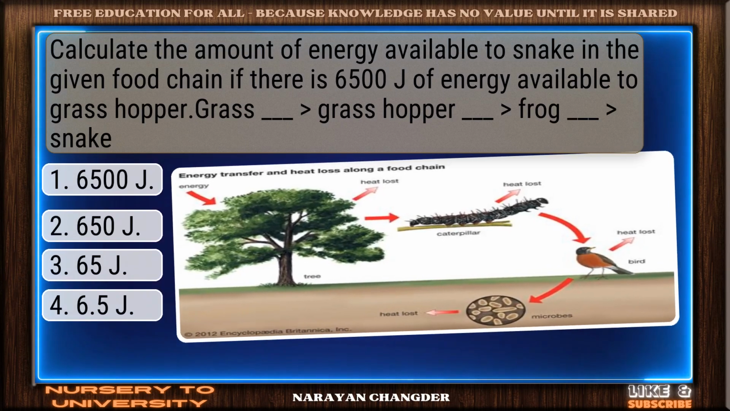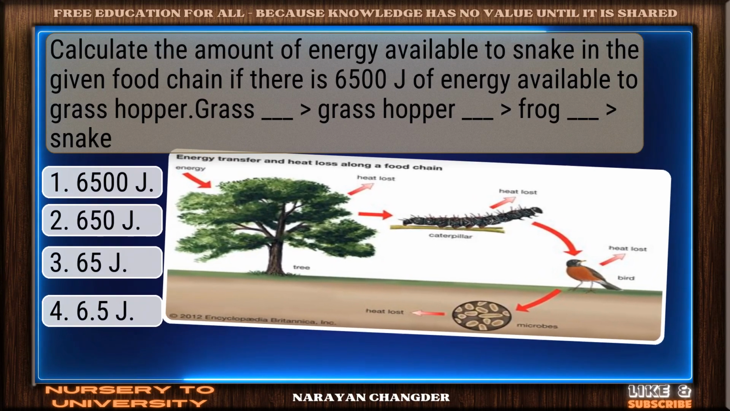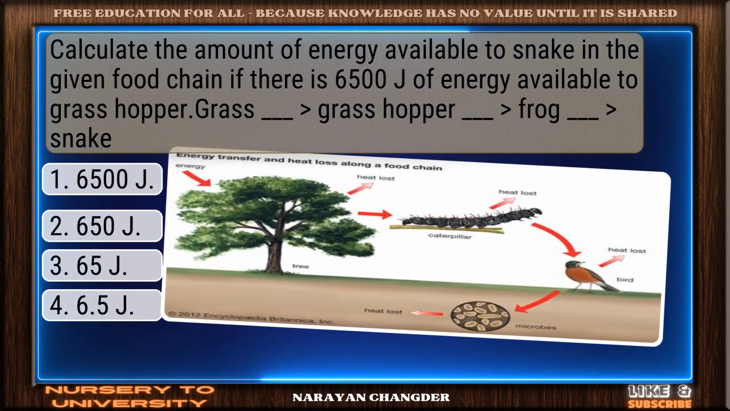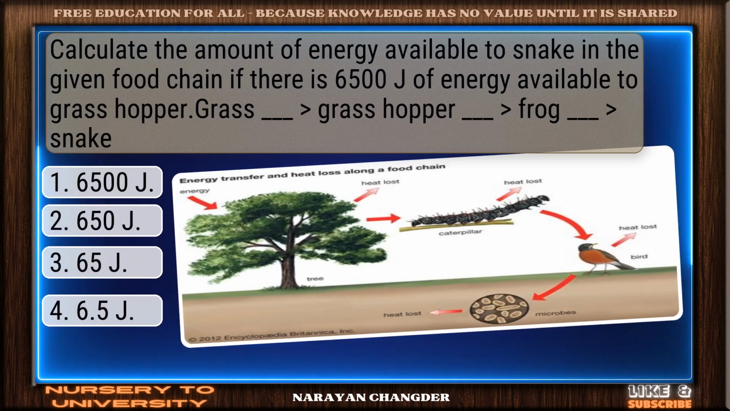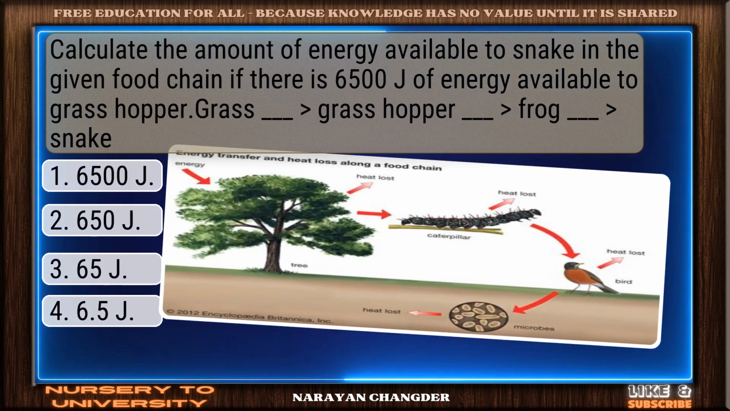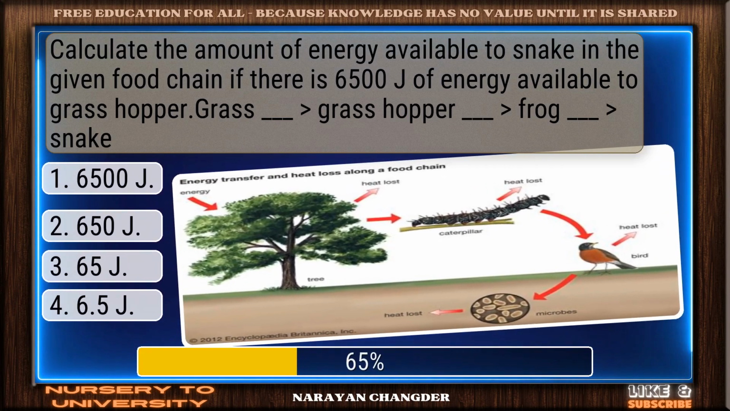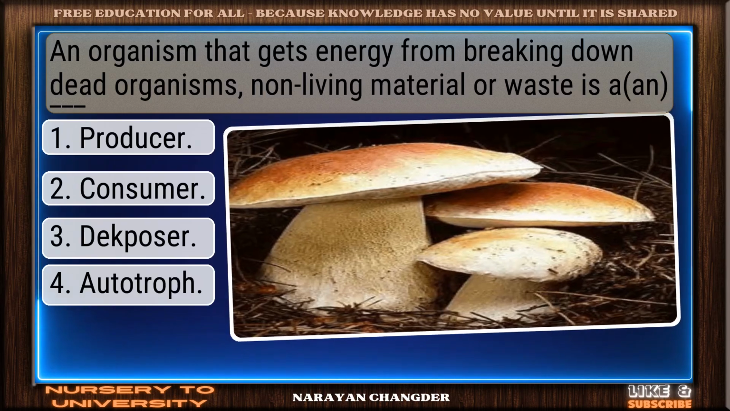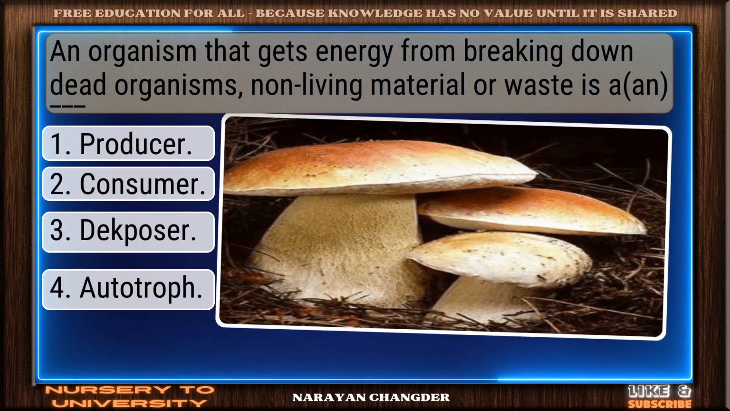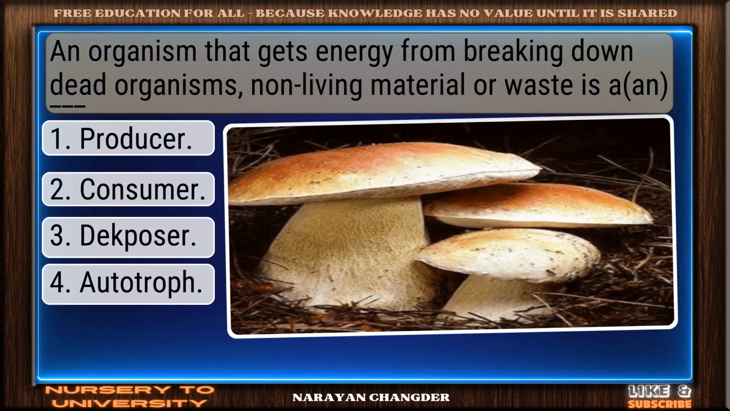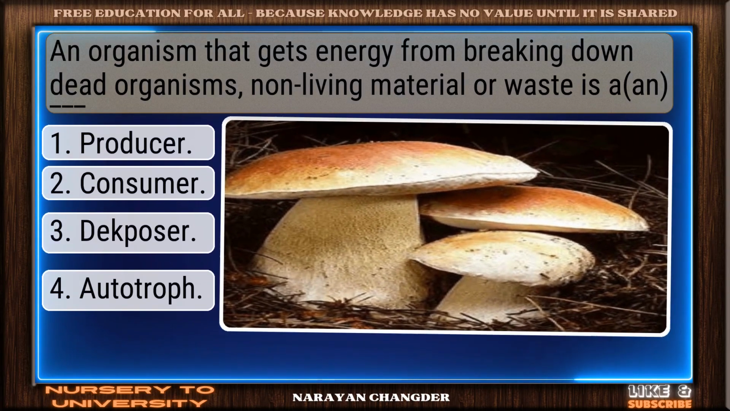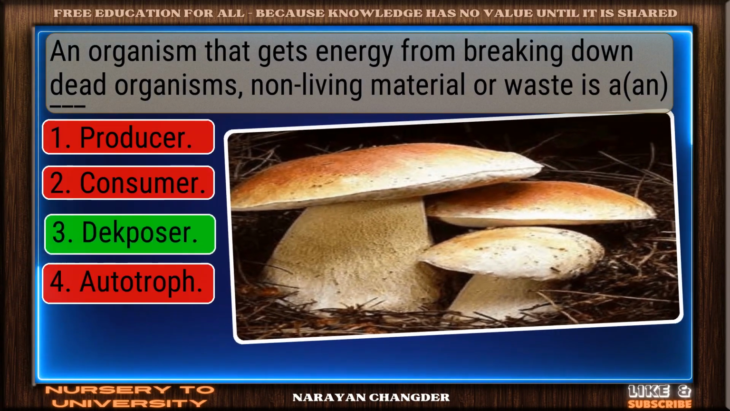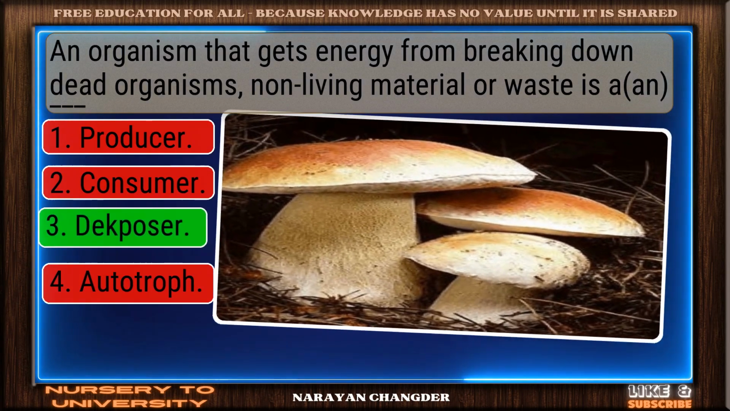Calculate the amount of energy available to the snake in the given food chain, if there is 6500 J of energy available to the grasshopper. Grass to grasshopper to frog to snake. Good thinking. 65 J is right. An organism that gets energy from breaking down dead organisms, non-living material, or waste is a dash. Nicely done. Decomposer is solid.